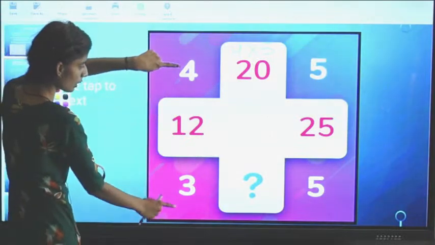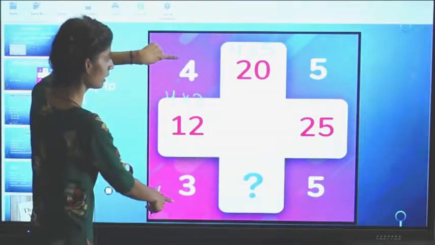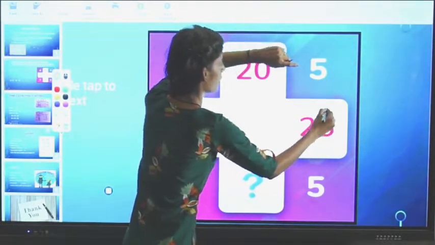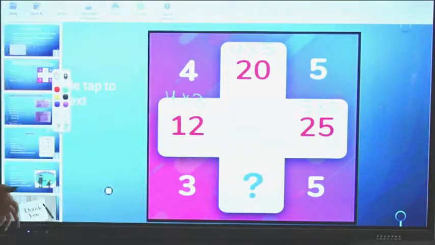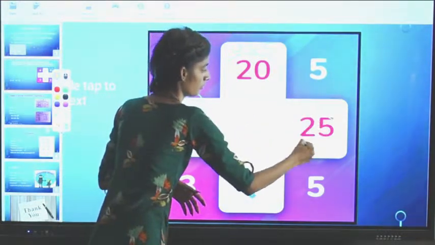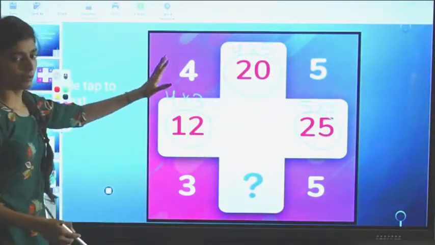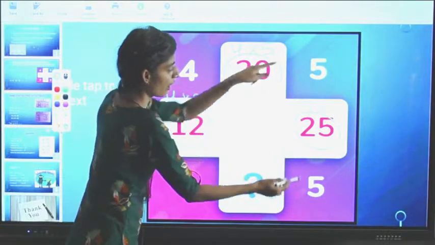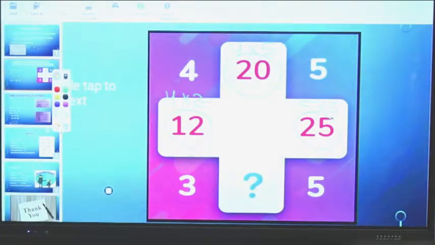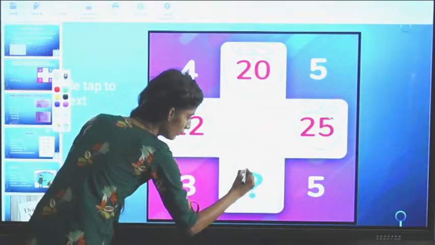4 multiply 3 equals 12. Okay, 4 and 3 done, 4 and 5 done. Now 5 multiply 5, 25. So we can come to the conclusion that we will get this term by multiplying the numbers that are written along with the number, like 4 and 3, 12, 4 and 5, 20, 5 and 5, 25. So what will come there? 3 and 5. 3 multiplied by 5. What will come there? 3 5s are 15. So according to our logic, we can conclude that 15 will be written there.